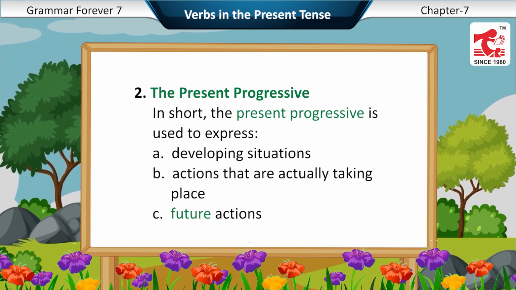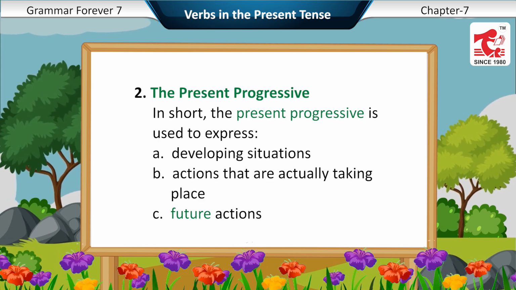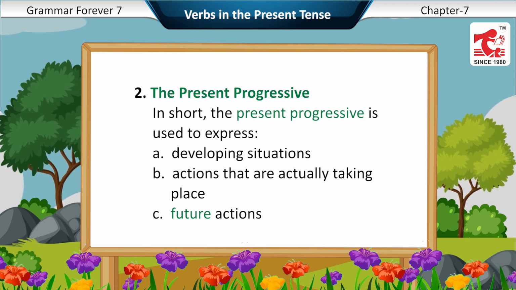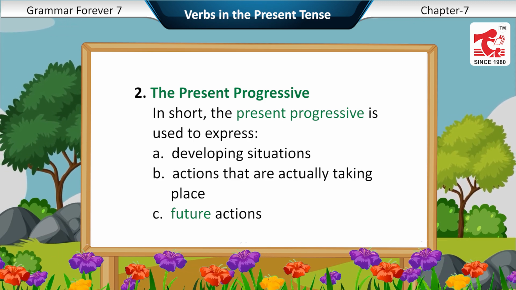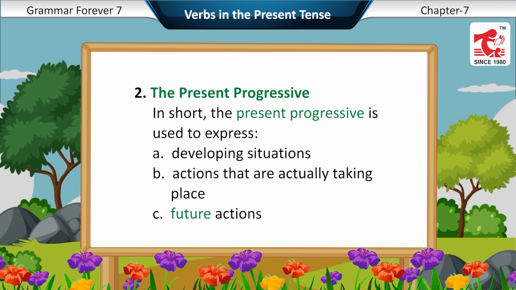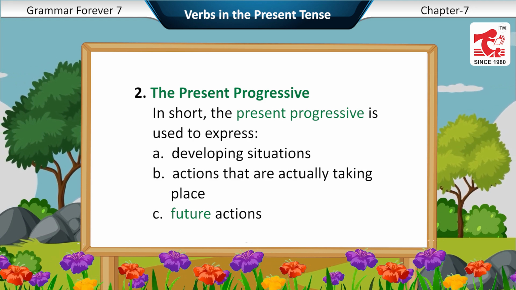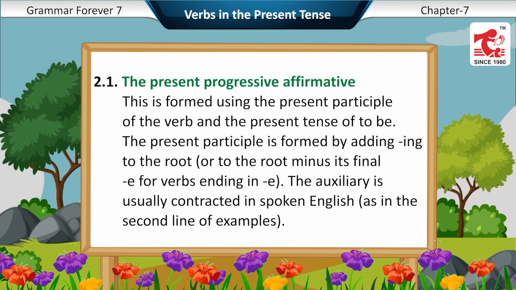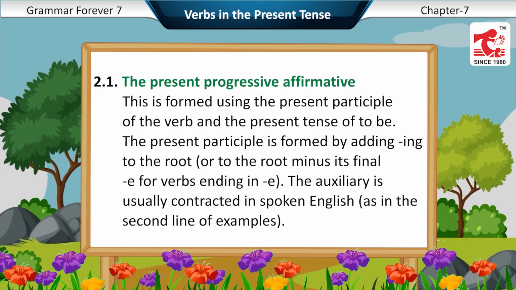Second, the present progressive. In short, the present progressive is used to express A. Developing situations. B. Actions that are actually taking place. C. Future actions. The present progressive affirmative.